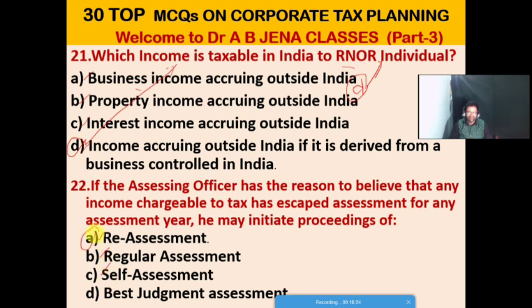Friends, A is the right option for this MCQ. If the assessing officer has reason to believe that any income chargeable to tax has escaped assessment for any assessment year, he may initiate proceedings of reassessment. So A is the right option for this MCQ.